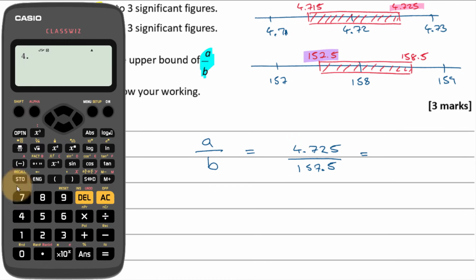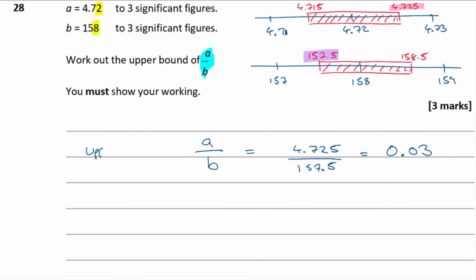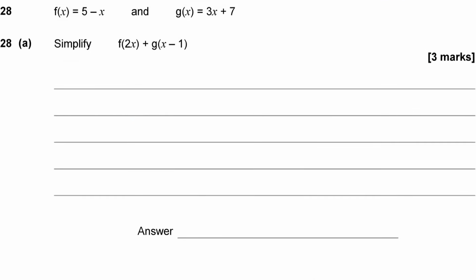Right, I'm pretty confident this will though. So 4.725 divided by 157.5, that comes out to be 0.03. Okay, so that is my upper bound of A over B. It's 0.03. Okay. Question 28.